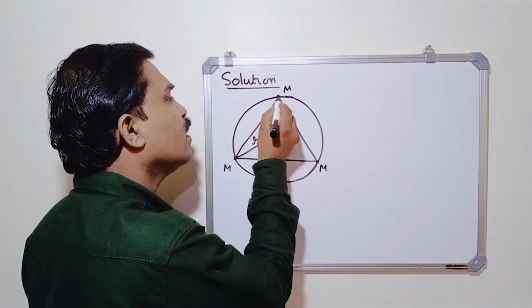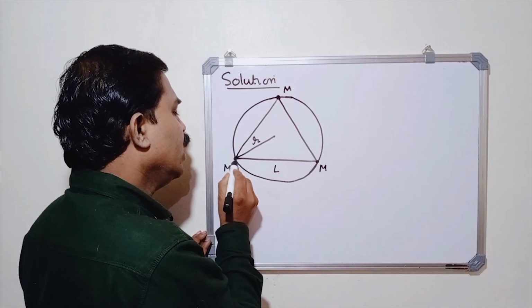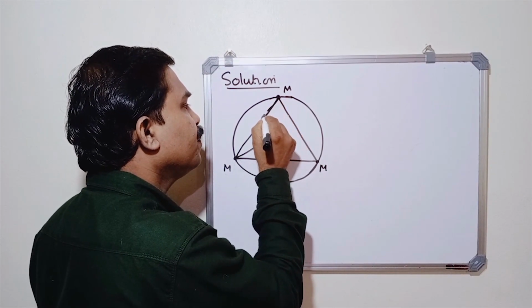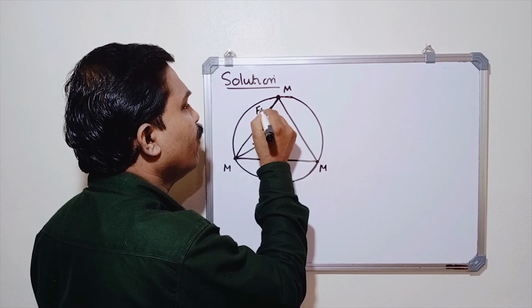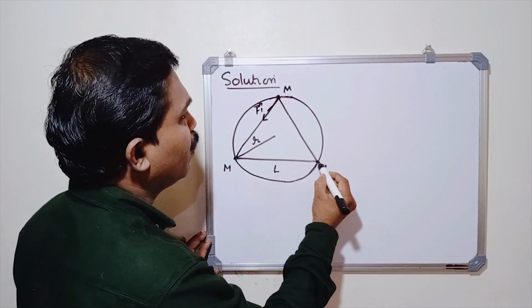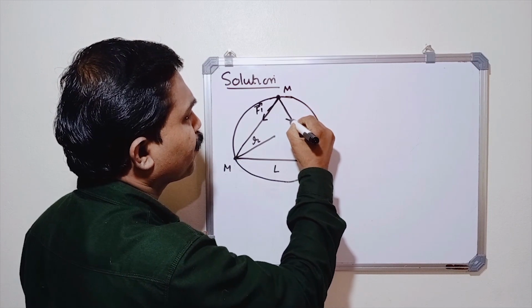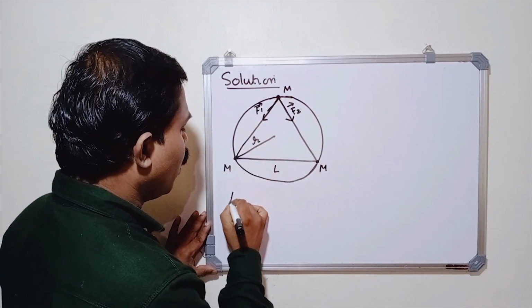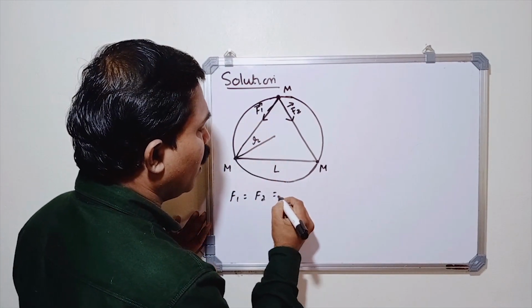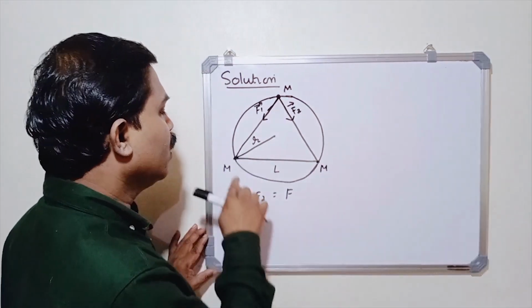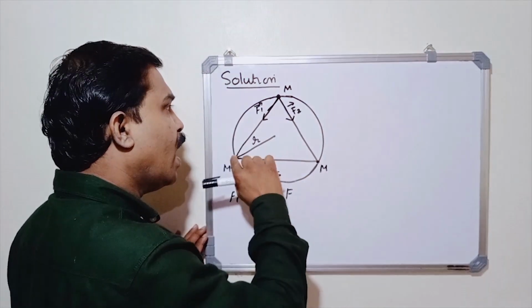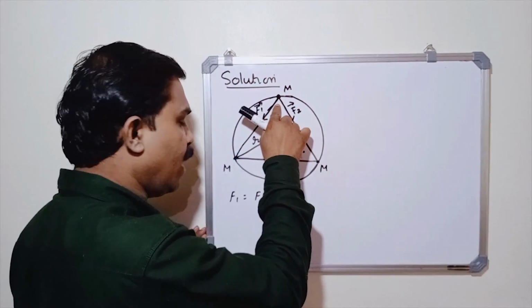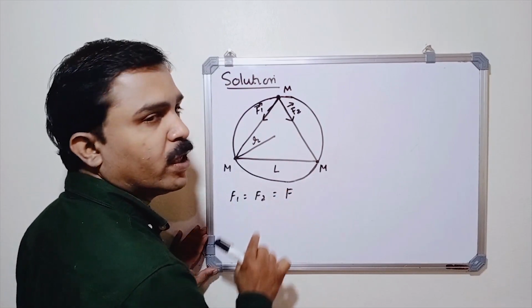So what are the forces acting on this body? This body attracts this body, isn't it? Suppose it is F1. Similarly, this body will attract this body. That force is F2. Now, here the magnitudes of F1 and F2 are equal. Suppose it is F, because the mass of each body is the same and the distance from this body to this body and from this body to this body are the same. So the magnitudes of F1 and F2 are the same.